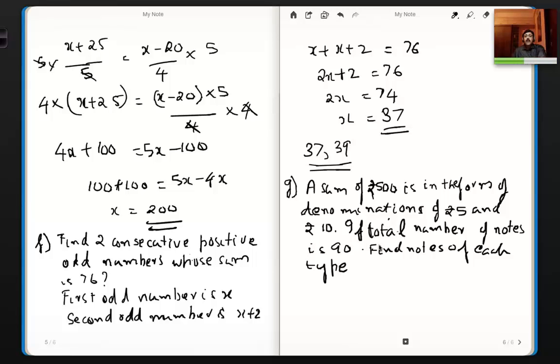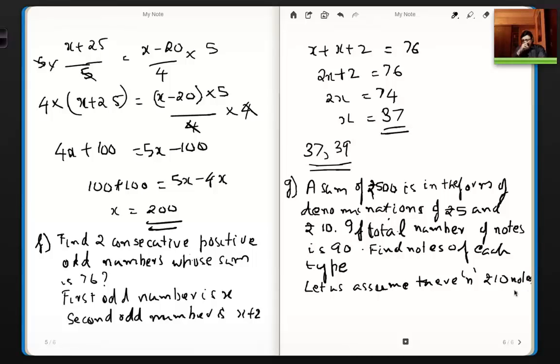Okay, so the total sum is 500 and it is in denominations of 5 and 10, and we also know the total number of notes is 90. So now let us assume there are n rupee 10 notes.